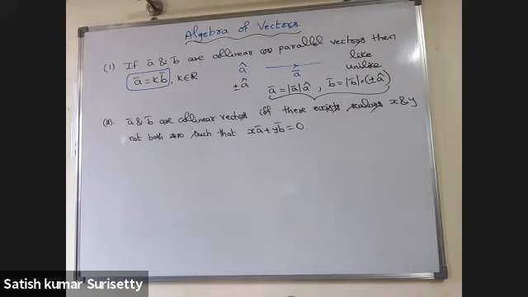A bar and B bar are collinear vectors if and only if there exist scalars x and y not both 0 such that x A bar plus y B bar equal to 0.